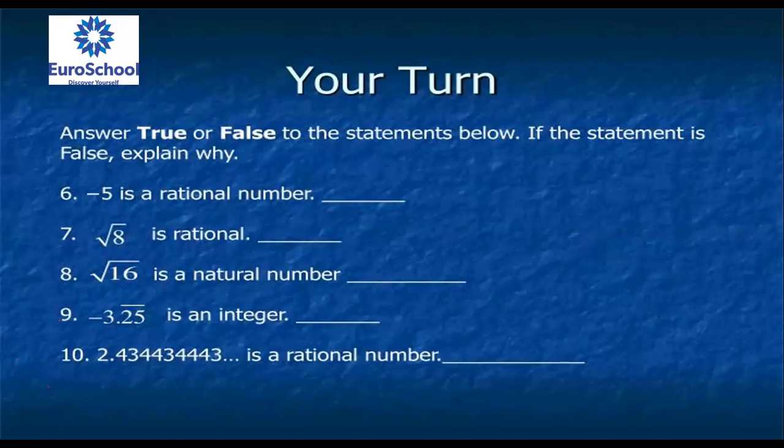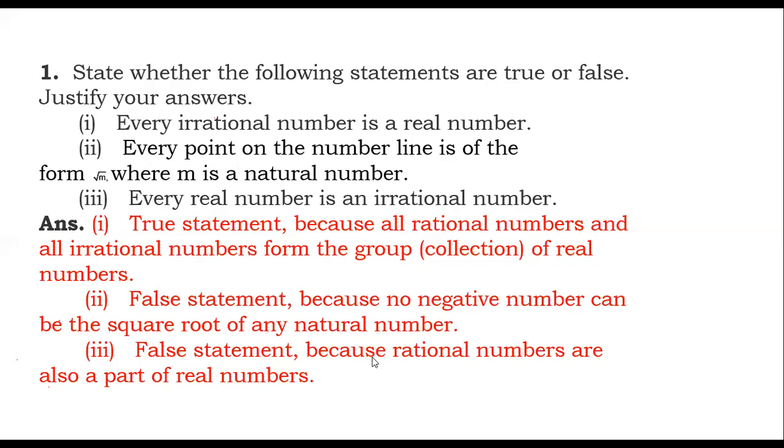So minus 3.25 bar. I told you if the bar is there, we can express it as a rational. But here a decimal point is there, so is it an integer? No, sir, false. So here observe 2.43443. There is no proper order. Here 43, next 400, like 43443, 44. There is no common repeating. Order should be repeating, so it is irrational. False.